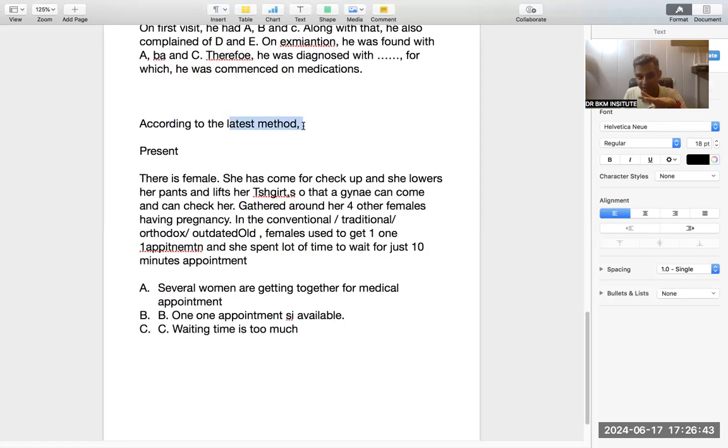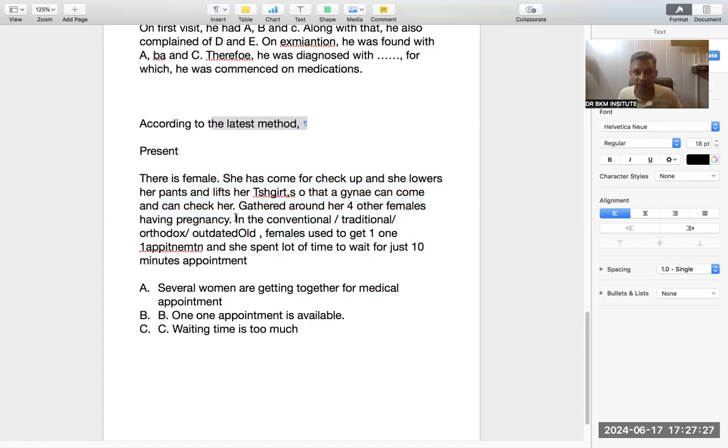Now, according to the latest method, several women are getting together for medical appointment. So this is what is happening in the latest method because this is given in the present tense. This was the line. There is a female. She lifts this thing, gathered around her. That means right now gathered around her. They are talking in the present, that she's doing this and she's having many women around her. In the older times, and then it is hard to understand. In the older times, a female used to get one-on-one appointment. So some people choose one-on-one, which is wrong because the question was about the latest method and they are saying used to.